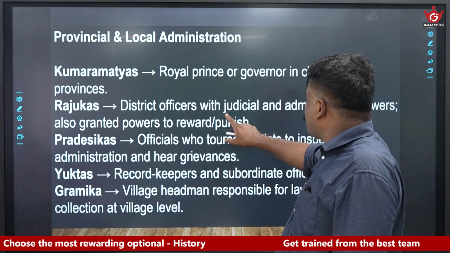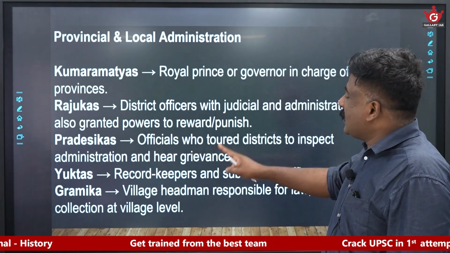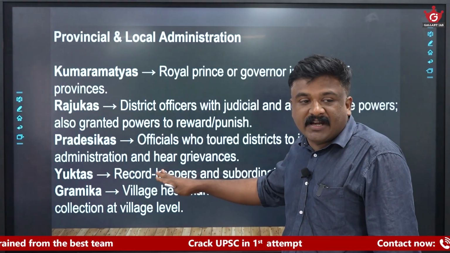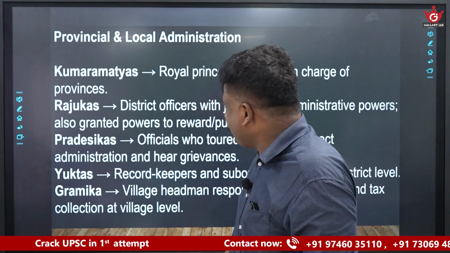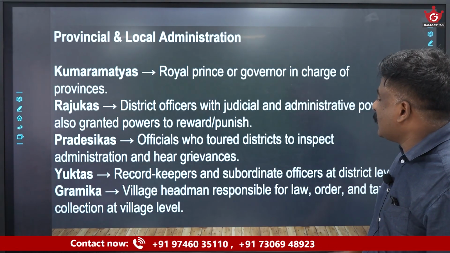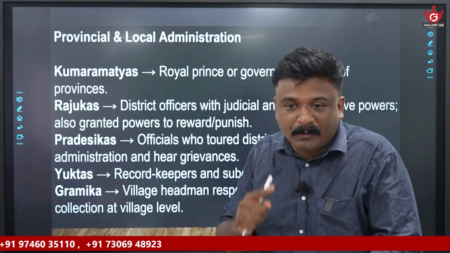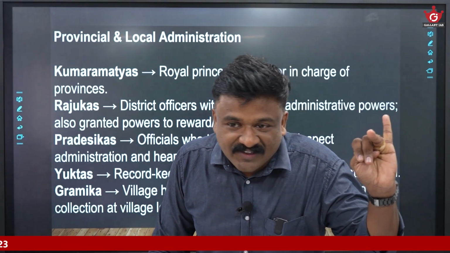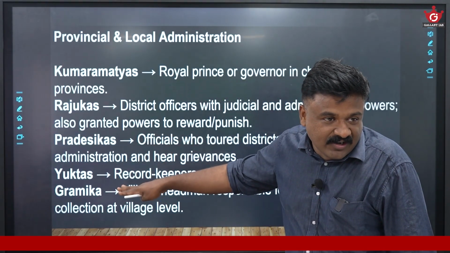Rajugas are district officers with judicial and administrative powers, granted powers to reward or punish. Pradeshikas are officials who tour the district to inspect administration and hear grievances. They are top level officers in the district administration. Then under them, Yuktas are the record keepers and subordinate officers at the district level. Yuktas are subordinate to both Pradeshikas and Rajugas. So Pradeshikas, Rajugas, Yuktas are who? Yes, district level officers.